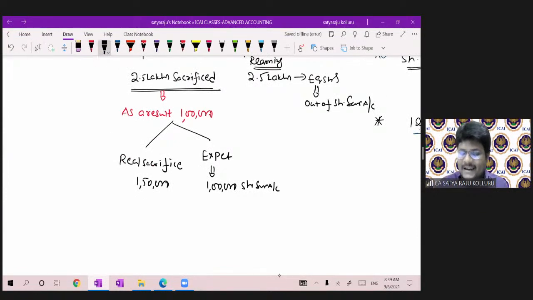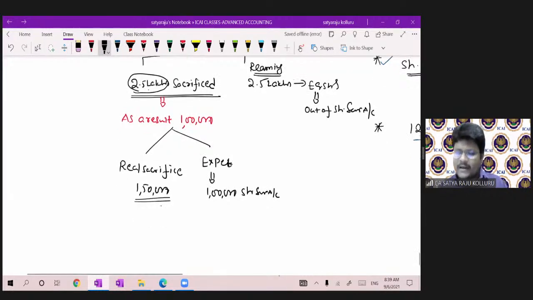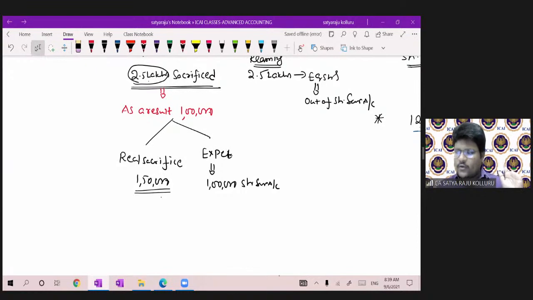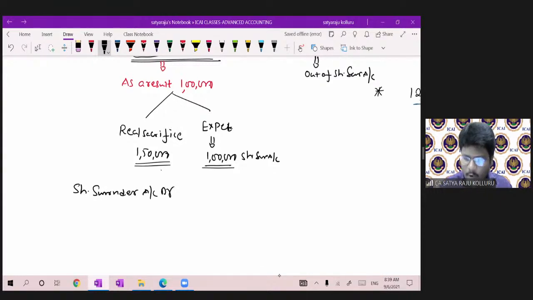First, let me write the journal entry for this impact. Now, 2.5 lakhs was the gross sacrifice. Out of that, the real sacrifice was 1,50,000. Again, they are expecting 1 lakh. Now we are utilizing the share surrender account, no doubt about it, to the extent of 1 lakh. The journal entry is: share surrender account debit, amount 1 lakh, to equity share capital account, 1 lakh.